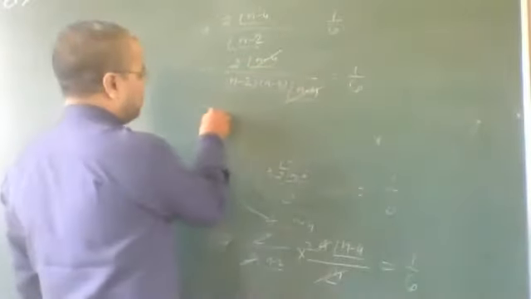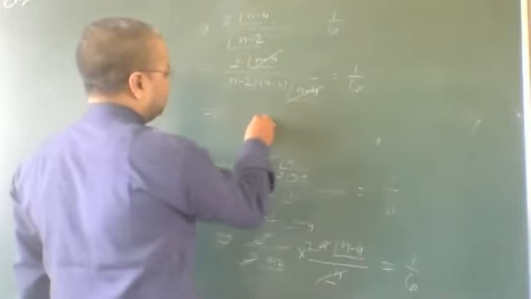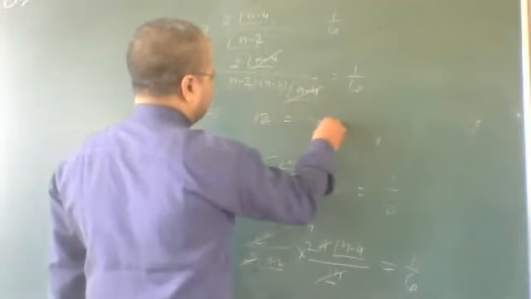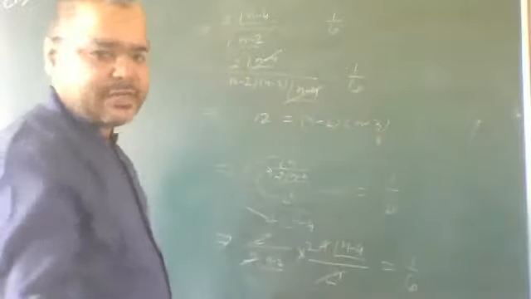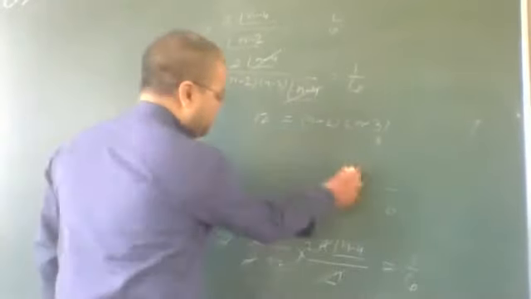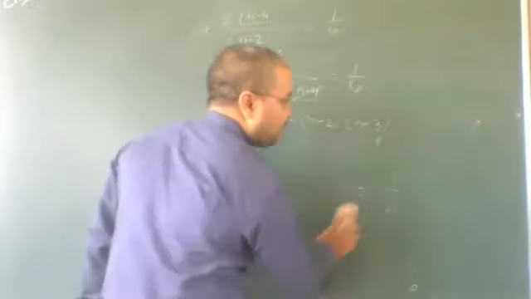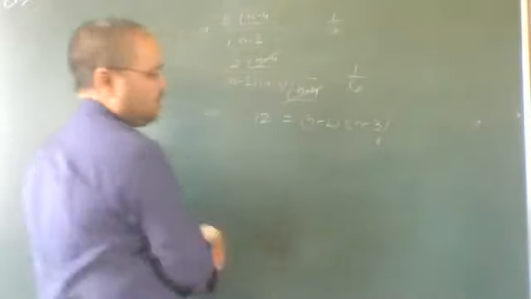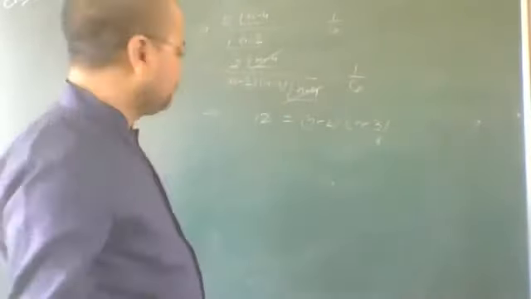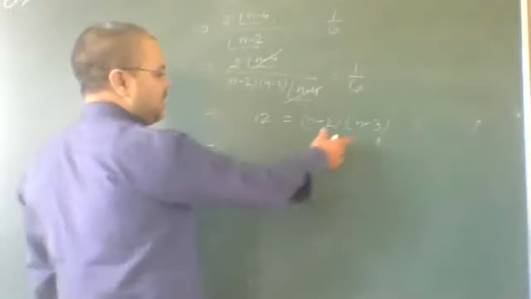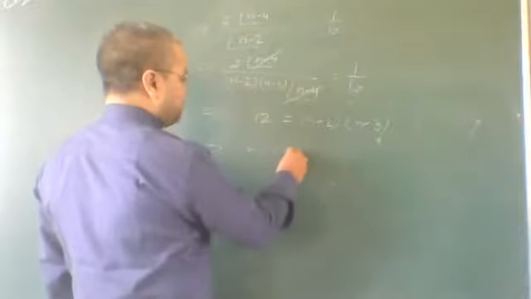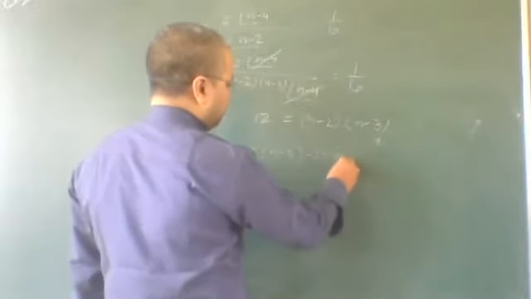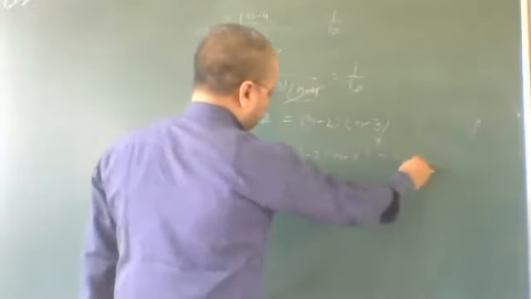Now cross multiplication: 6 into 12 is equal to n minus 2, and here n minus 2. Getting? It means here we find a quadratic equation in variable n. Taking this side to this side, we multiply n minus 3 and n minus 2 is equal to 12.